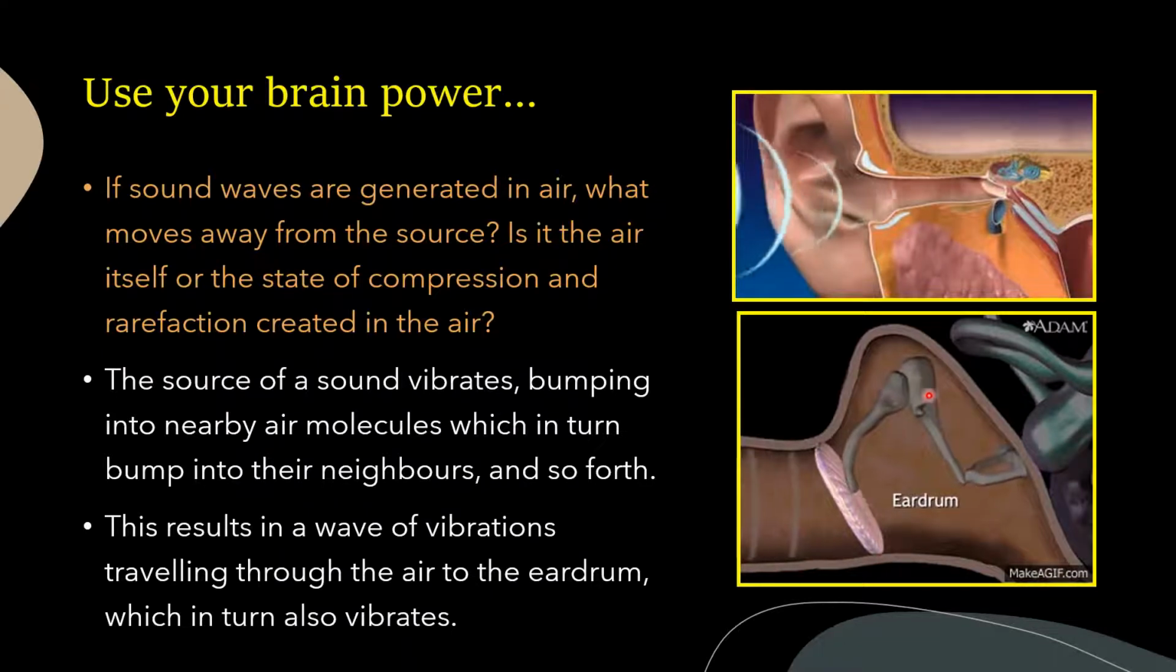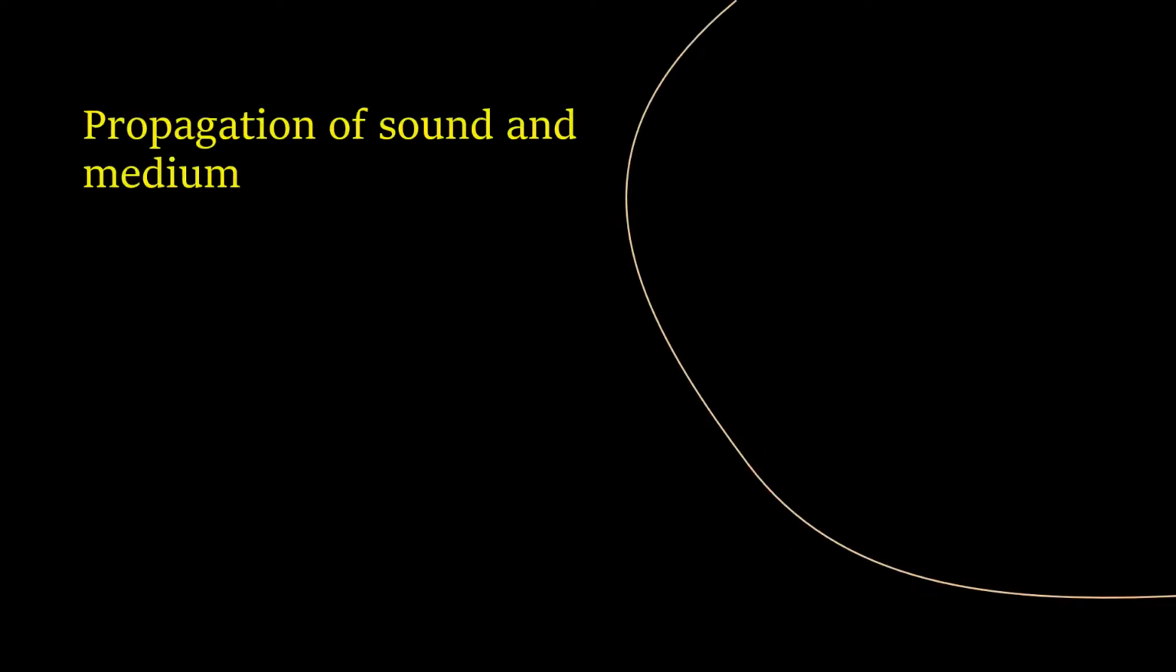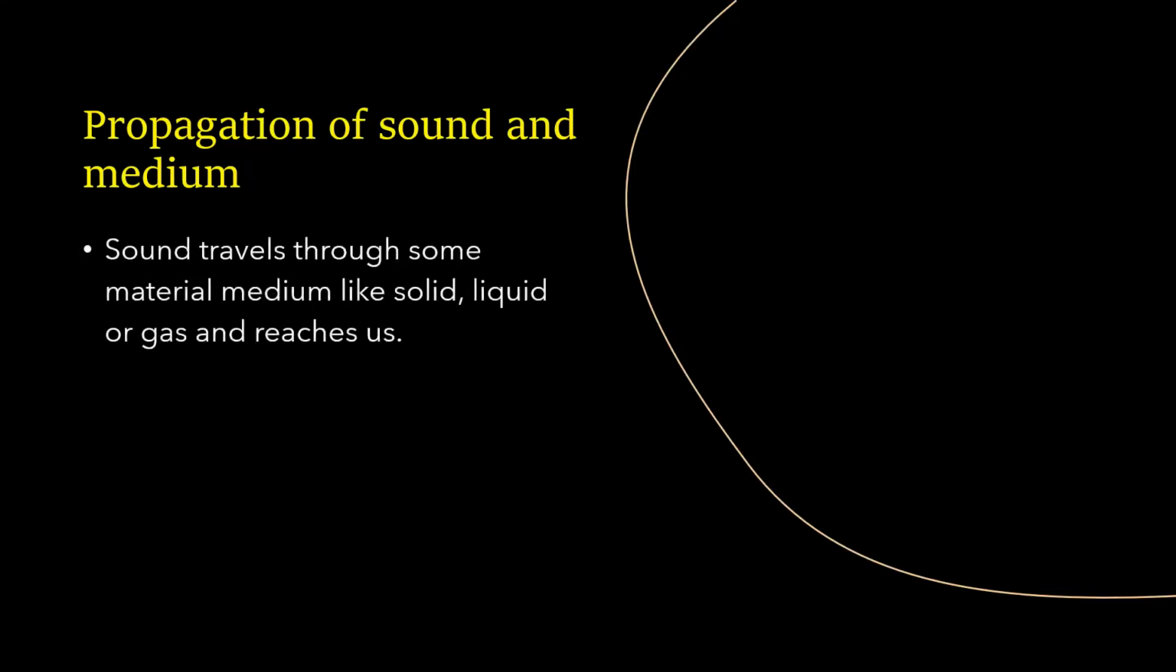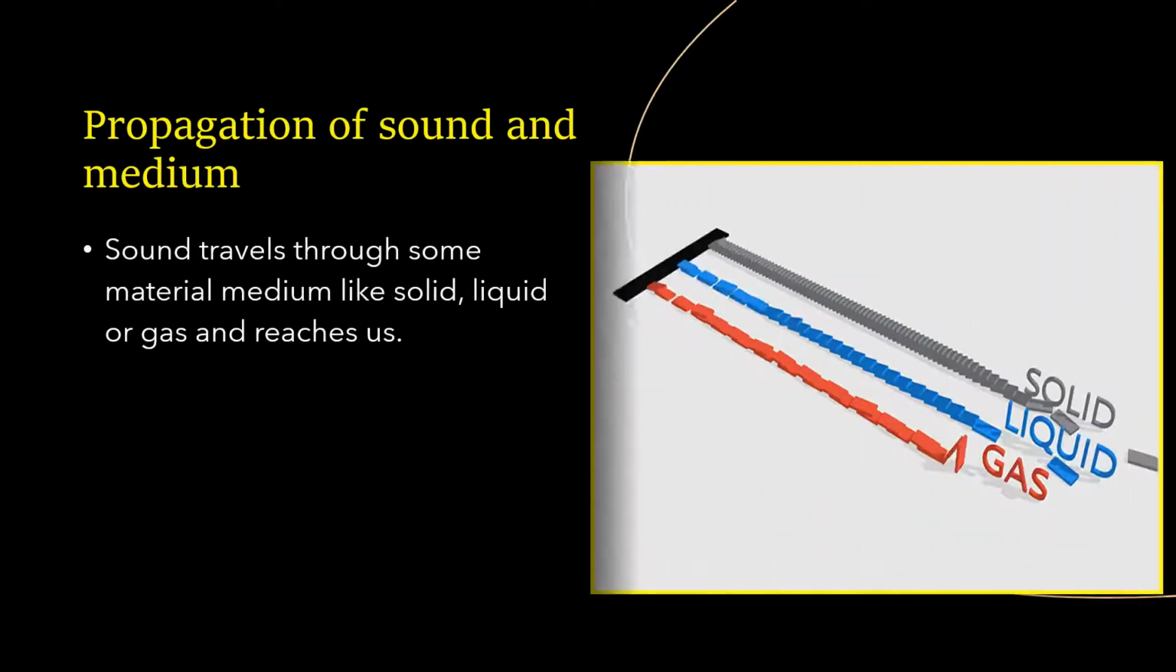You can see these are a set of bones, very sensitive bones. So according to the pressure in the eardrum, they move accordingly, and this is the signal sent to the brain, and our brain perceives the sound we hear. Let us learn how sound propagates. Sound travels through some medium like solid, liquid or gas, and it reaches us.